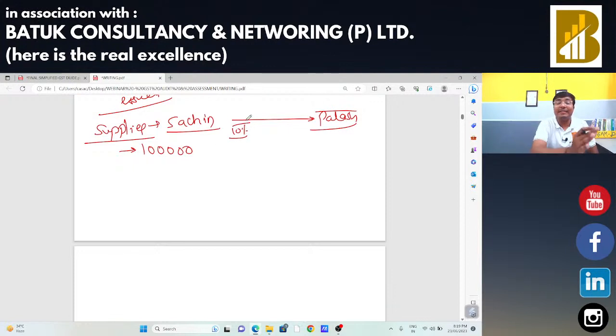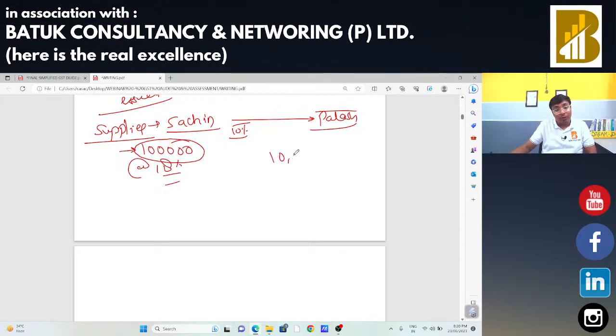Terms have already been decided at the time of issue of invoices. After that, Palash has fulfilled that condition, and in that case, I need to provide a 10% discount. Once I had made the invoice of 1 lakh rupees and I had already paid the taxes at the rate of 18%. Now, as per the terms decided at the time of issue of invoices, a 10% discount is there.